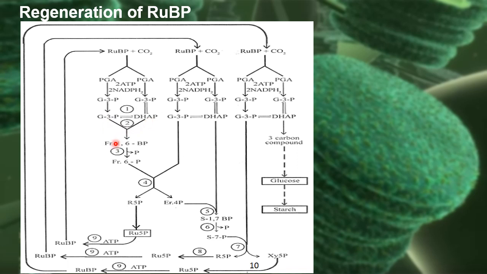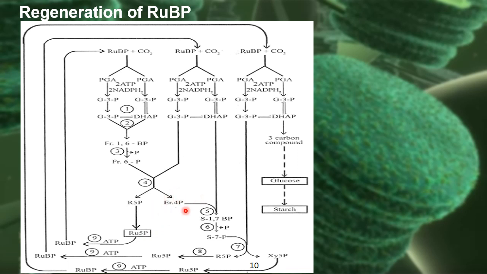Later on, these two combine and form fructose 1,6-bisphosphate. Then it is dephosphorylated to form fructose 6-phosphate. This fructose 6-phosphate again combines with another glyceraldehyde 3-phosphate and forms ribose 5-phosphate and erythrose 4-phosphate. This ribose 5-phosphate is converted into ribulose 5-phosphate, and using ATP it is again converted into ribulose 1,5-bisphosphate, RuBP.